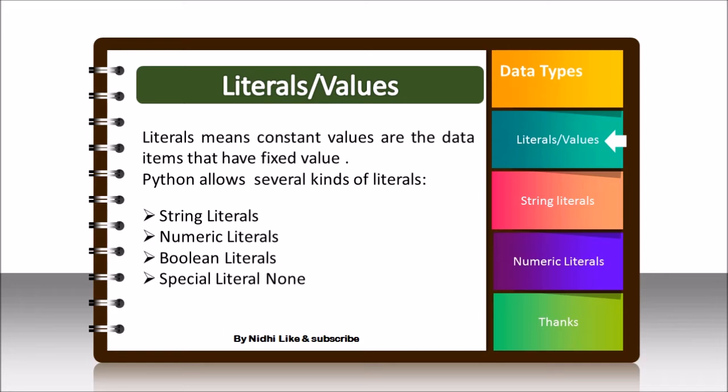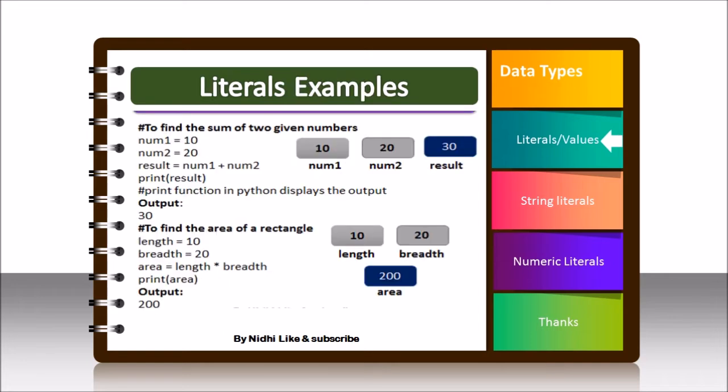Let's see this example. Here num1, num2 are names of variables, and 10 and 20 are constant values. In num1 we have provided the value 10, and in num2 the value 20. So both values are integer literals. The result, holding the addition of these, is also an integer literal. Literal means which type of constant values it is holding. Similarly for length, breadth and area. Here we are calculating the area of a rectangle, and if we calculate the area of a circle, it can be in decimal also, so that is known as a floating point literal, having decimal points.